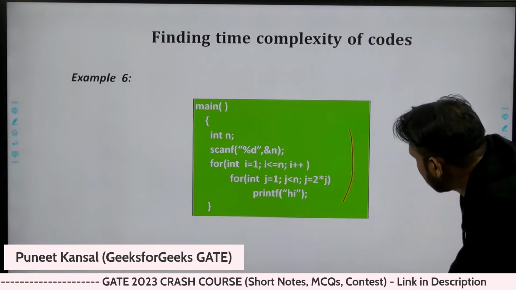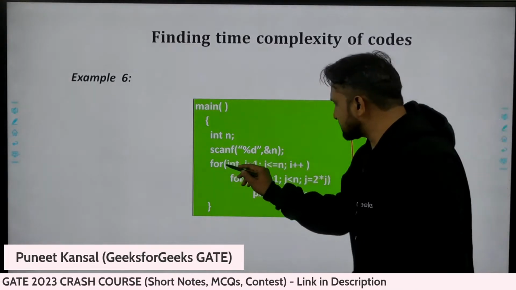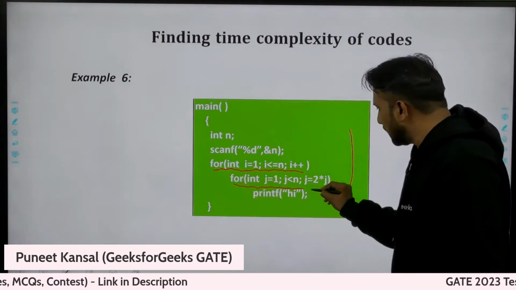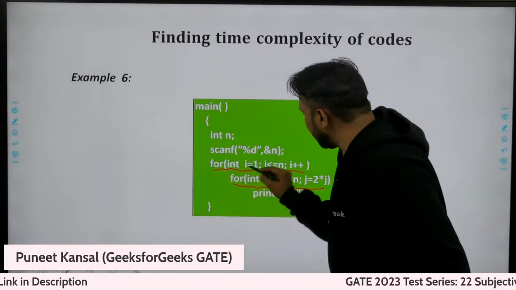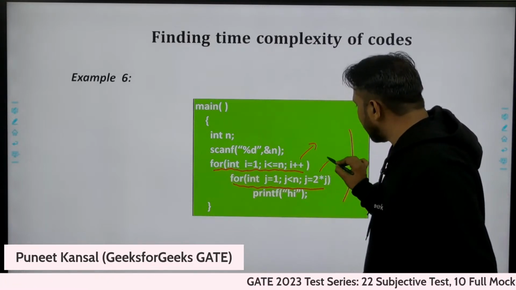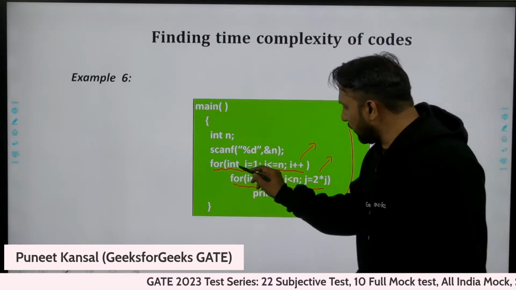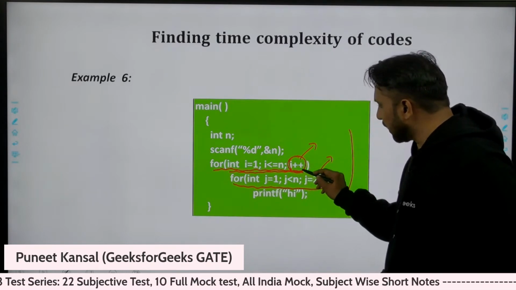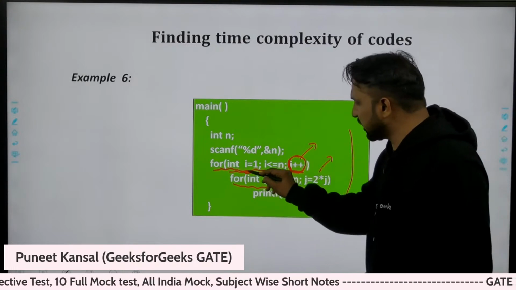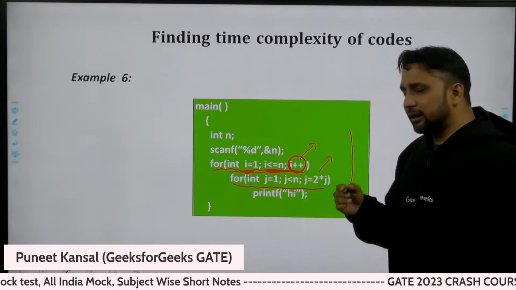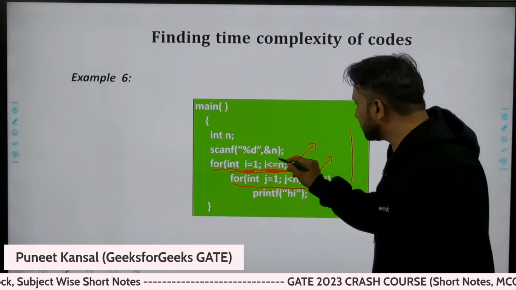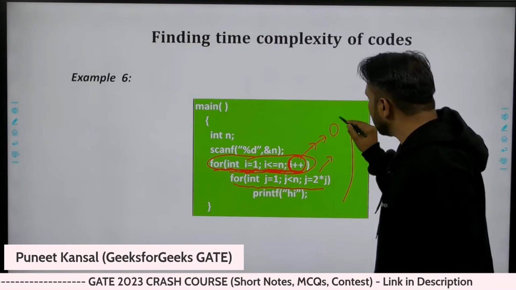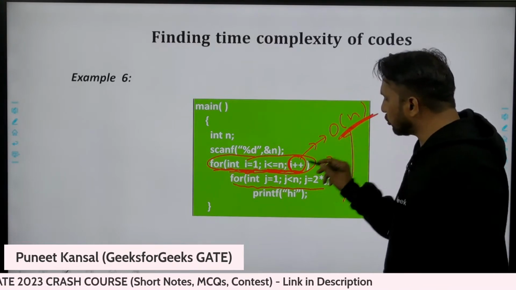So what is the time complexity of this function? This is the outer loop, this is the inner loop. Whenever you find the complexity, you multiply how many times the outer loop is executing with how many times the inner loop is executing. The outer loop increments one by one, starting from 1 and going to n, so the outer loop will execute order of n times.